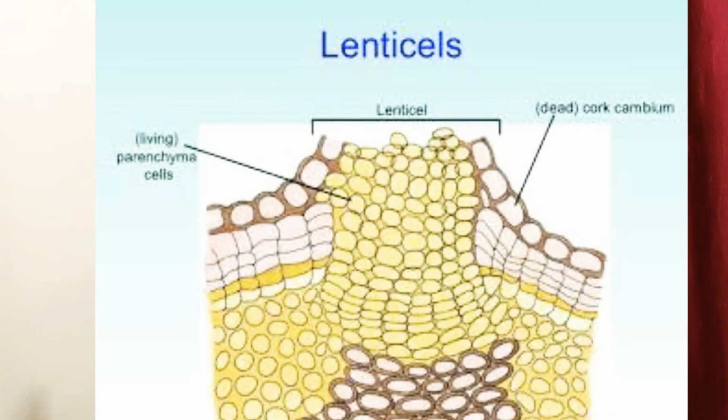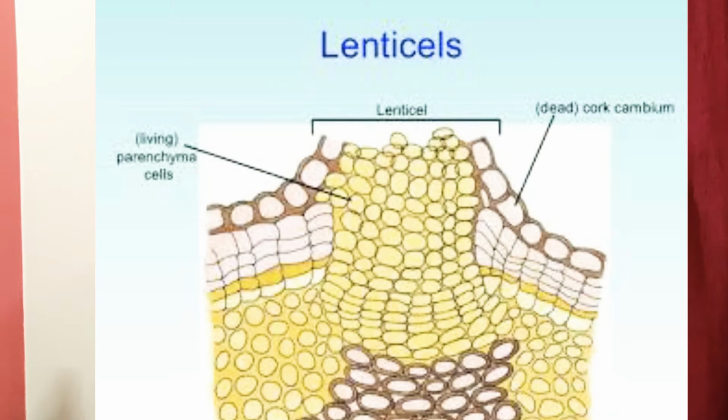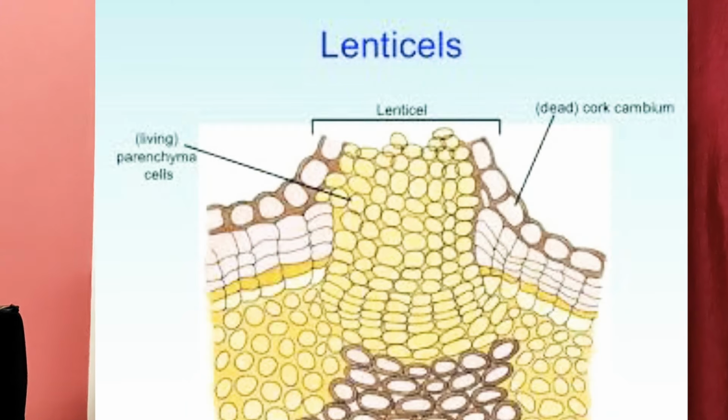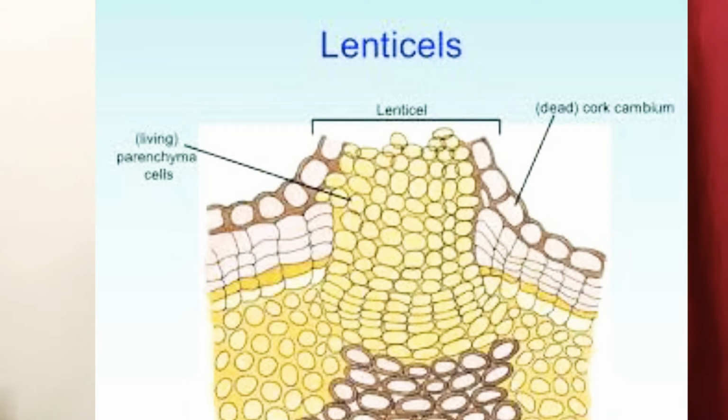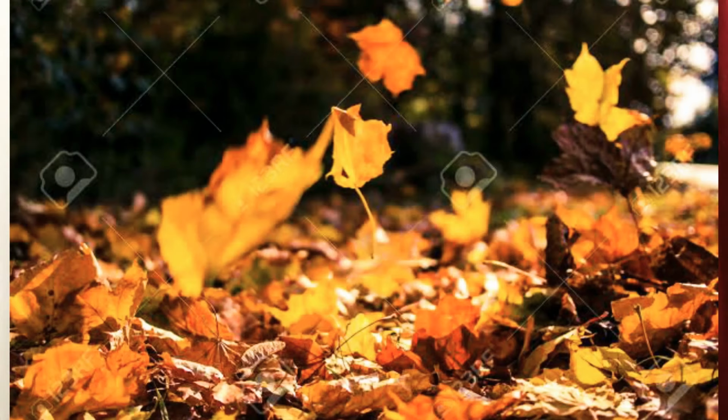Likewise, there are certain openings on the old trunk or the branches of the plant which we call lenticels. These lenticels are also openings through which gaseous diffusion takes place in plants. The other solid and liquid nitrogenous waste produced by the plants gets rid of the plant's body by the shedding of the leaves. When the leaves shed, along with that the nitrogenous waste in solid form also sheds, and the plant gets rid of the solid waste.